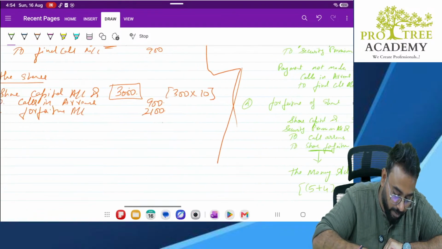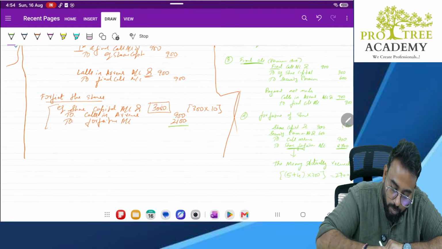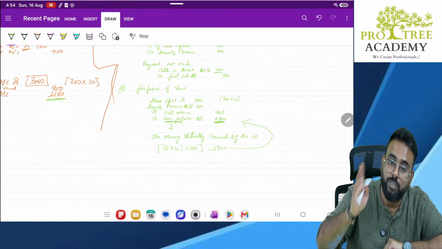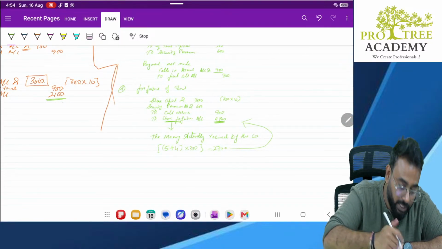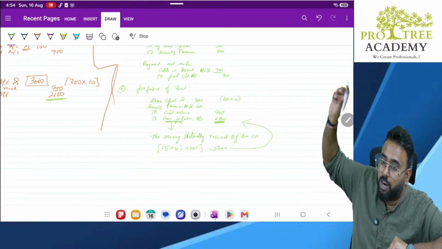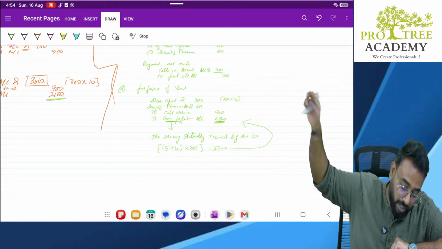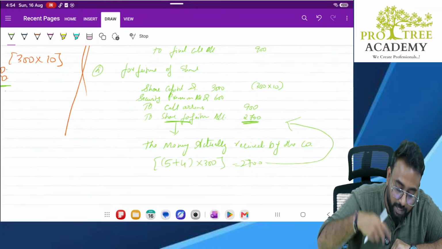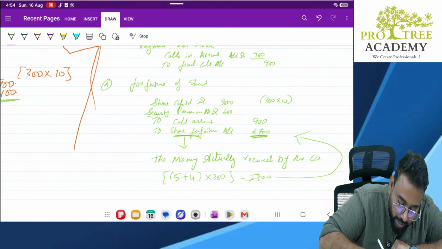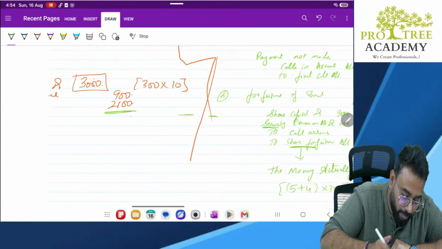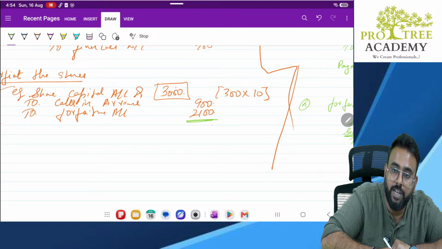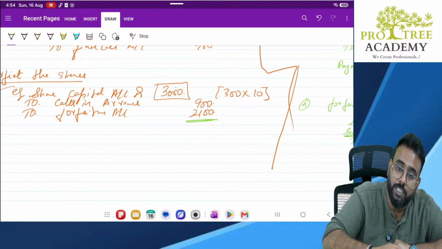Now look here. How much was the forfeiture account? 2100. How much is it now? 2700. Why is there a difference? Because earlier the premium was adjusted against allotment, but here we are adjusting the premium against the final call. The interesting part is here we are debiting the security premium. Here there was no debit in the security premium because it was paid.